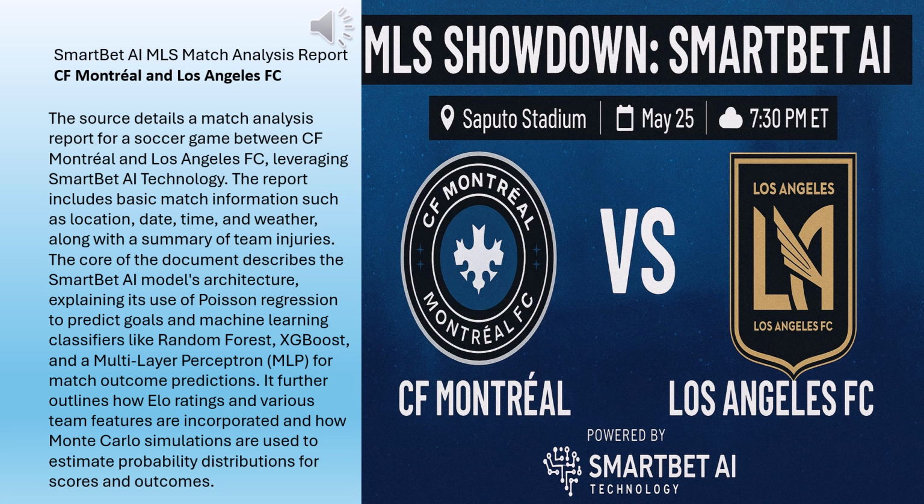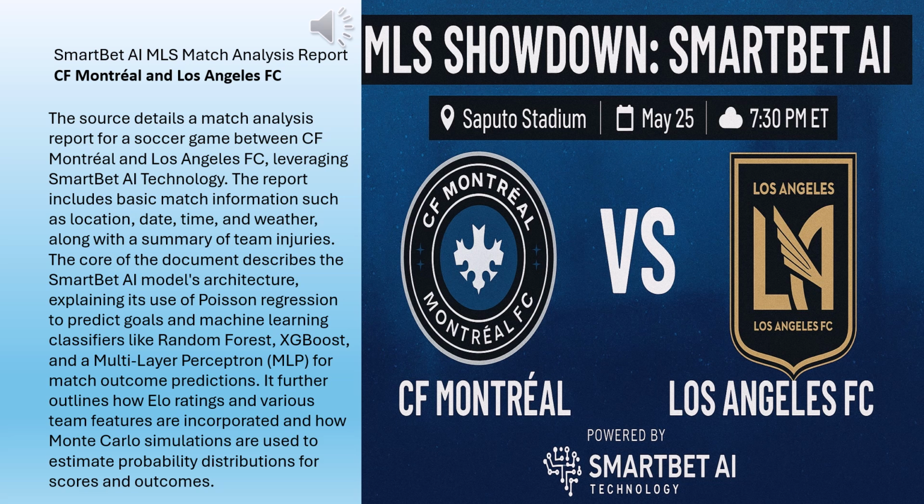Okay, so let's get under the hood then. SmartBet AI, you said it's comprehensive for MLS. What's the core approach? Well, it's what they call a hybrid model. It uses established statistical methods. There's something called Poisson regression involved. Yeah. But it blends that with modern machine learning. Machine learning like? Things like random forest, XGBoost, and even a type of neural network called a Multi-Layer Perceptron, or MLP. So it's attacking the prediction problem from different angles, right, not just relying on one single viewpoint.